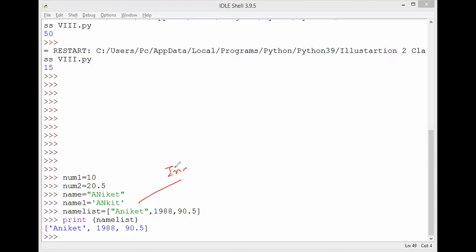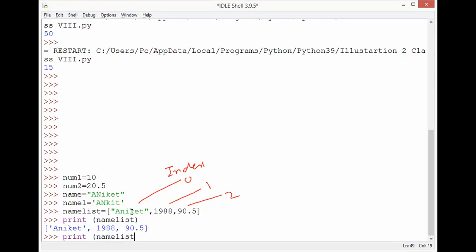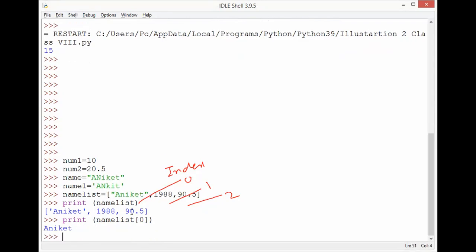See, I told, Aniket's index is 0. This is 1. This acts like a serial number only. If after 90.5 some data is there, it will be considered as 3. So these are the indexes I told you. So I want to print only the 0th index. So what I will do? Print name list, I'll write 0. See, only Aniket is printed.